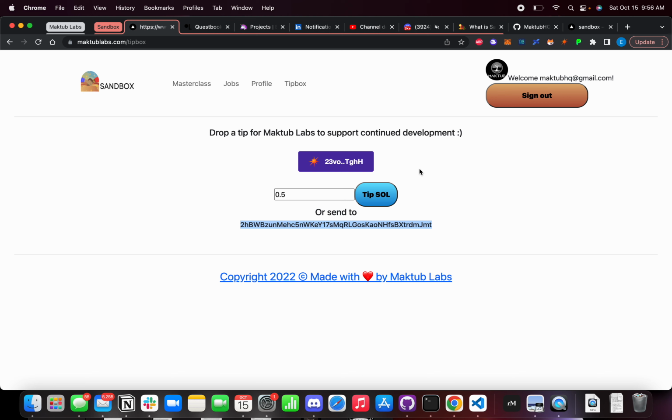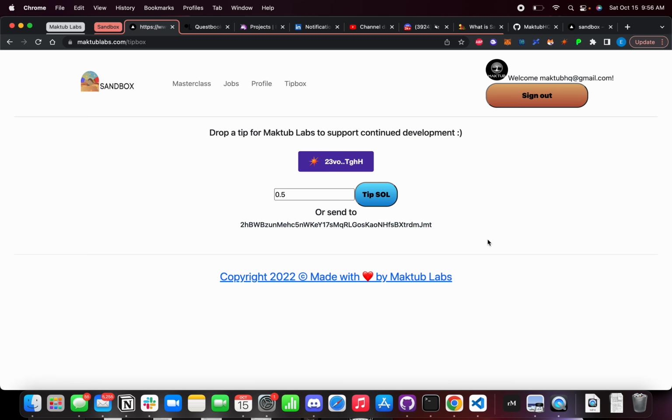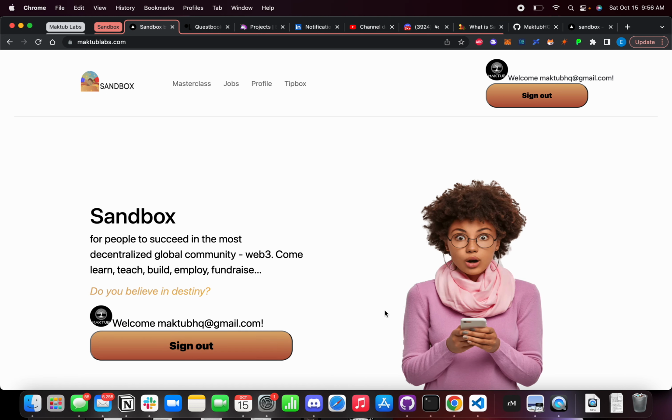We're going to work on putting this component into a fundraiser. So basically what it's going to look like, and we have a localhost version, but we're not going to show that yet because it's not live. But essentially it's going to look like jobs, but instead it's going to be a fundraising campaign, and the tip box would be attached to each of the campaigns. So that's basically what we're doing with Sandbox right now. We've got a long way to go with building this out.